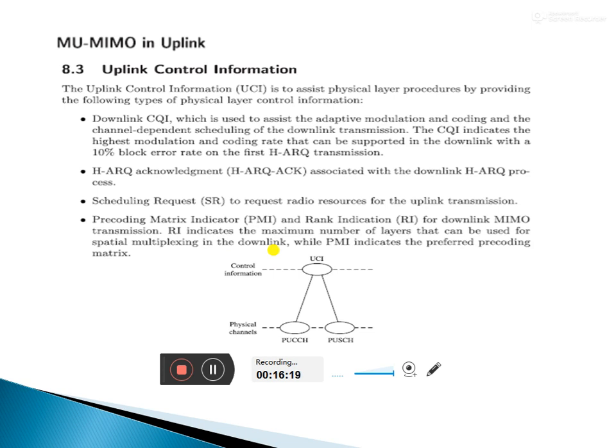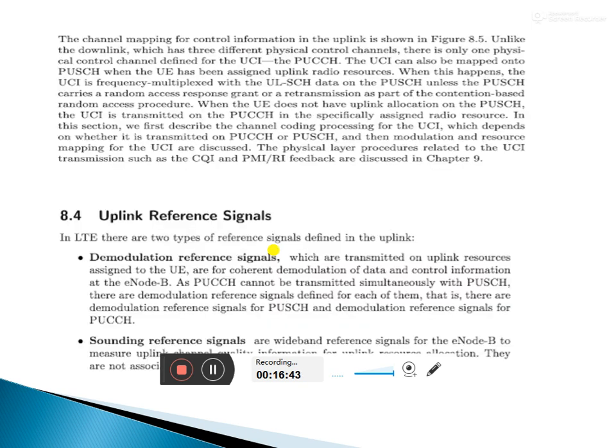With the help of this information, we can smoothly start the communications. Otherwise, we have to face some problems. Okay, so the uplink control information includes these techniques or methods.